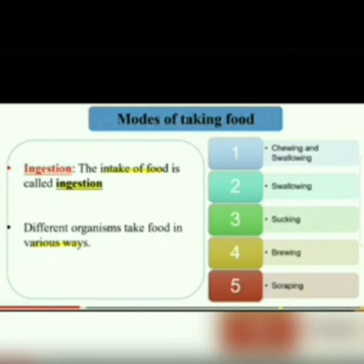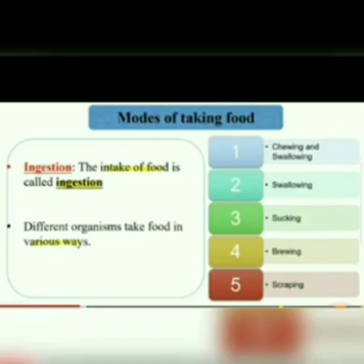First is chewing and swallowing, as we all do. Yes, we chew the food and then swallow it. Then second is direct swallowing. Third is by sucking. Fourth is by breathing, and fifth is by scraping. So these are the different modes of taking food. Scraping is where the animal removes stuck food material from a surface. An example is the ant. Then what is meant by breathing? That is, it swallows the liquid part and spits out the solid one. An example for this intake of food is the snail.